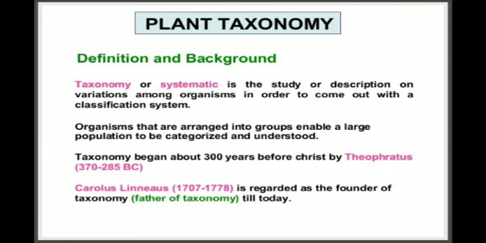Taxonomy began about 300 years before Christ with Theophrastus, 372 to 285 BC. Carolus Linnaeus, 1707 to 1778, is regarded as the founder of taxonomy, the father of taxonomy till today. Okay, Carolus Linnaeus is the father of taxonomy.